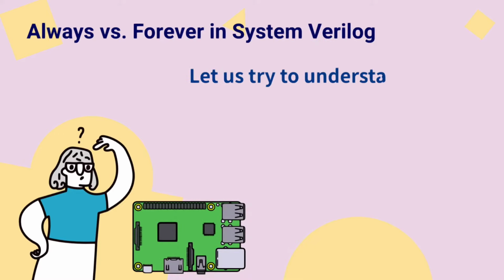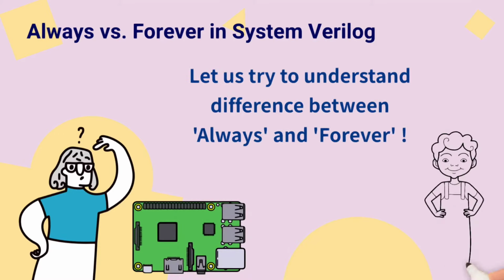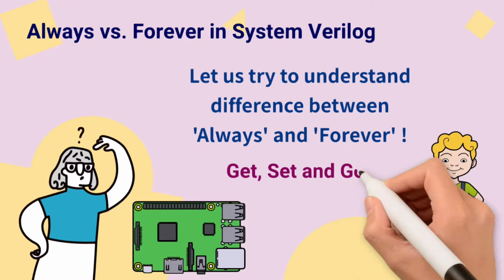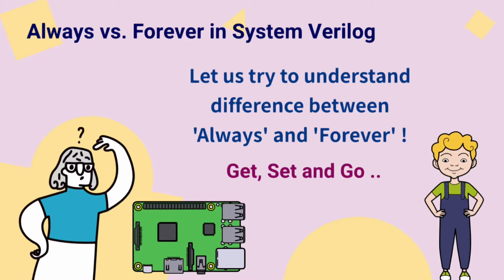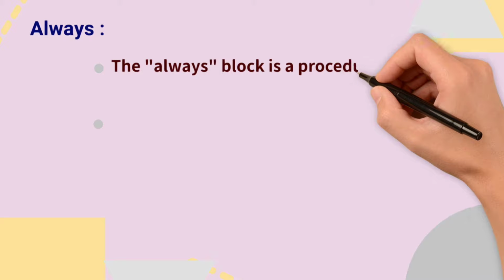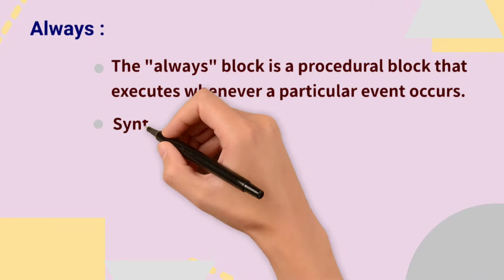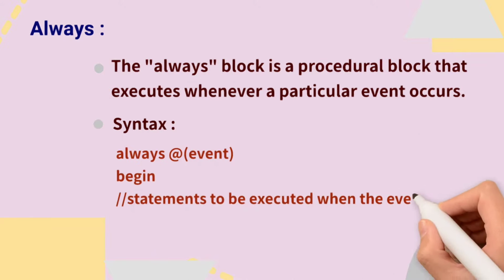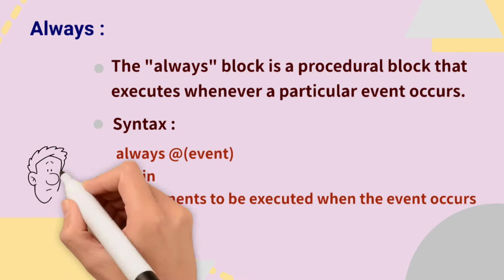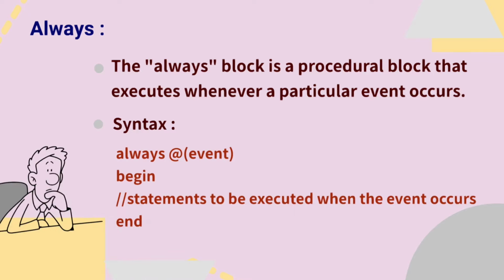So today we will be trying to understand the difference between always and forever in SystemVerilog. The always block is a procedural block that executes whenever a particular event occurs. Syntax is like this: always @ event, and when that event occurs, all the statements between begin and end will be executed.